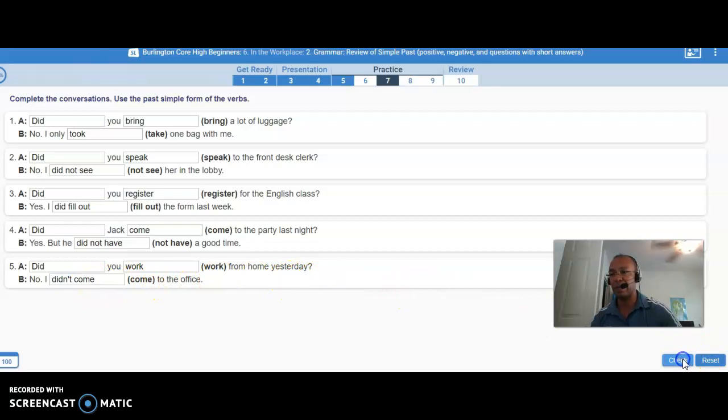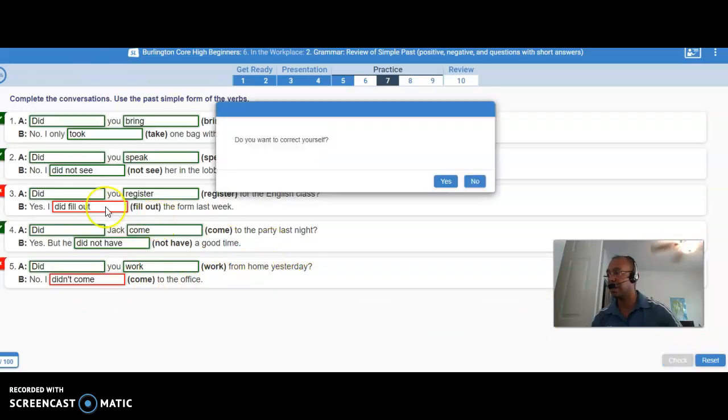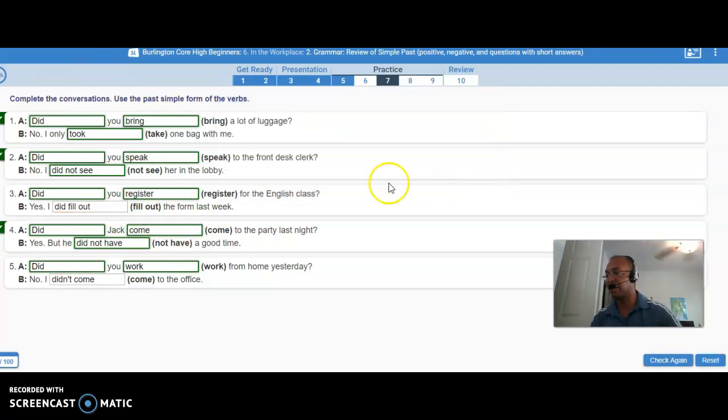Okay, let's check. Oh, do you want to correct yourself? Yes, we want to correct this one, right? Did. Okay. Did I fill out the form yesterday? That is the correct form. Okay. So now let's go back to the next one practice.